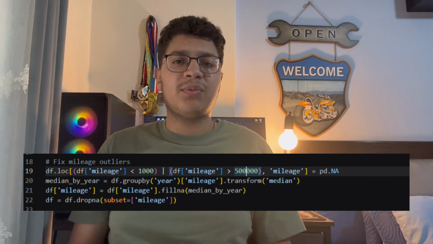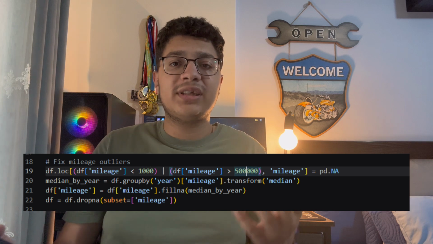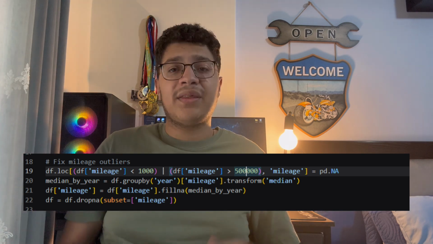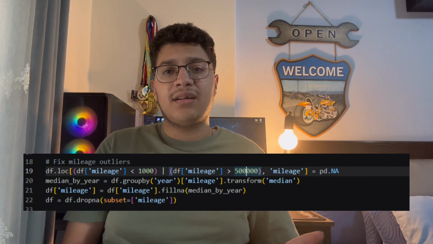But now we have another problem. A lot of the sellers don't list the mileage of the car. If we delete all the records where the mileage is empty, we will end up with half of the data. Therefore, I replaced all the missing mileage with the average of its year. For example, if I have a Mercedes 2018 and I don't know the mileage of it, I just look up the average mileage of cars in 2018. It may not be accurate, but it's way better than throwing away the data.